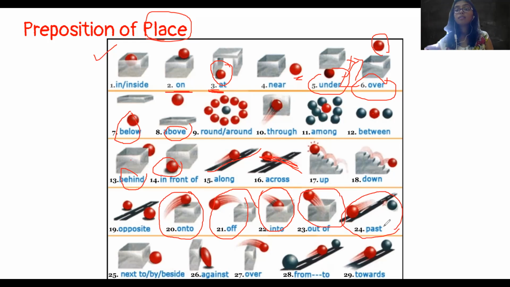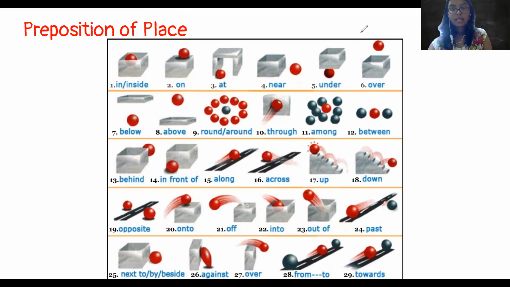I passed the dog. The dog passed the black ball and red ball passed. मतलब एक दूसरे को क्रॉस करना. Next to, by, beside means the same thing. Means अगल बगल. Next to, by, beside meaning अगल बगल.